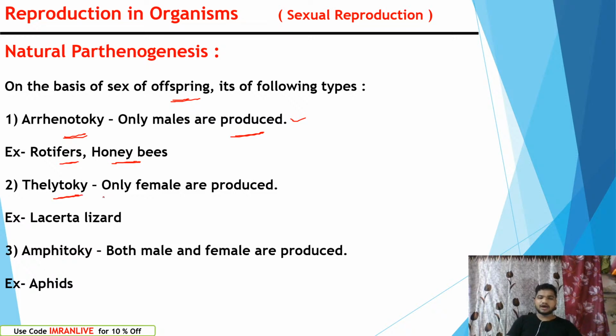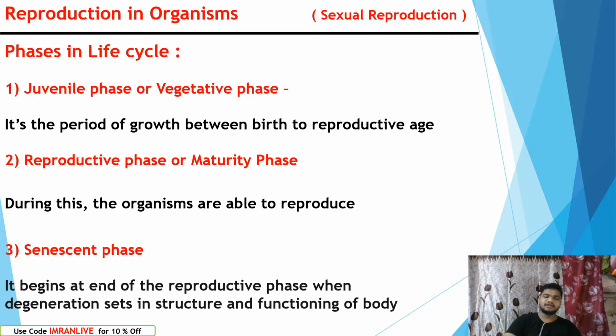Thelytoky. Thelytoky means organisms with the help of a single ovum without sperm produce only females, not males, like Lacerta. Just before I said they won't produce males, they produce only females. Amphitoky. In amphitoky, both male and female are produced by only an ovum without the involvement of sperm. This kind of reproduction with the help of only an ovum without any sperm, male reproductive gametes, we call parthenogenesis. Examples are aphids. Aphids are the example for amphitoky, which produce both male and female.